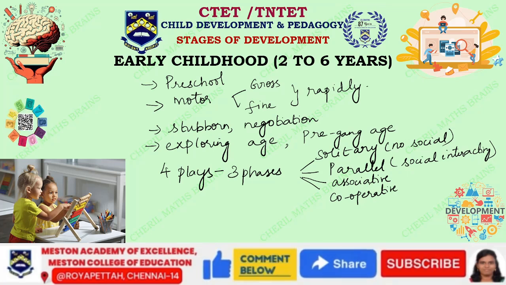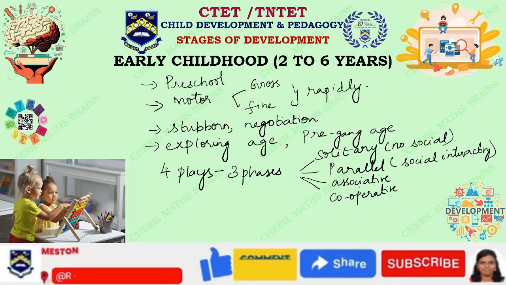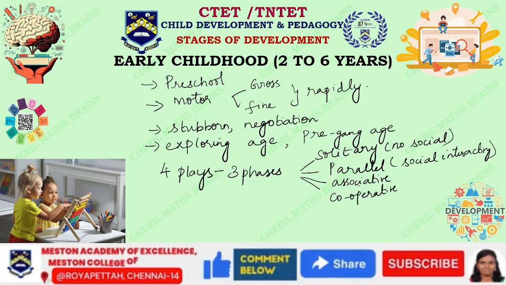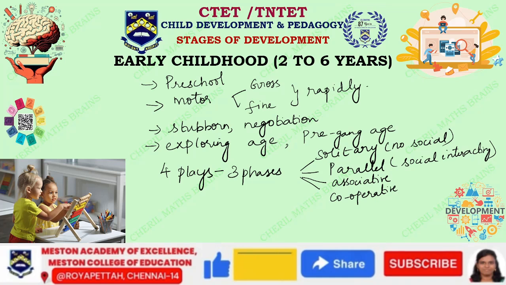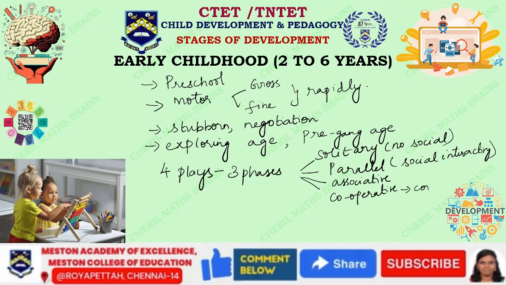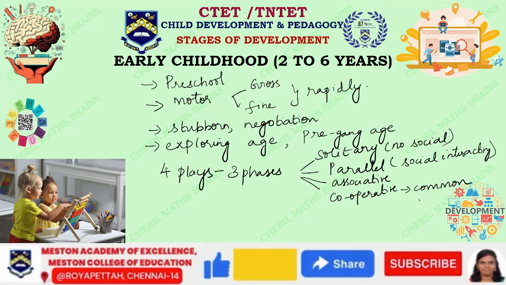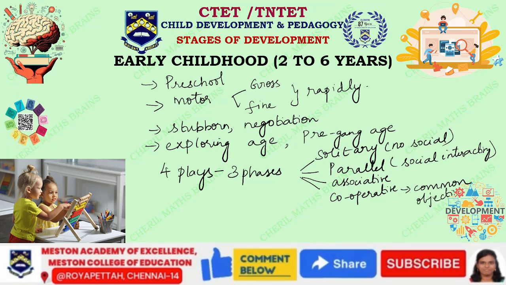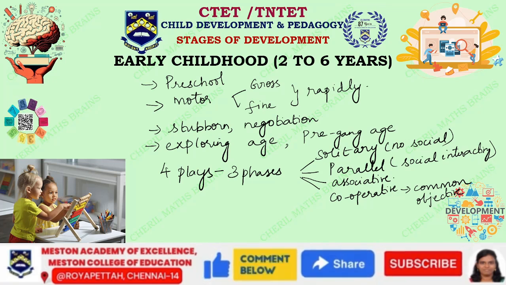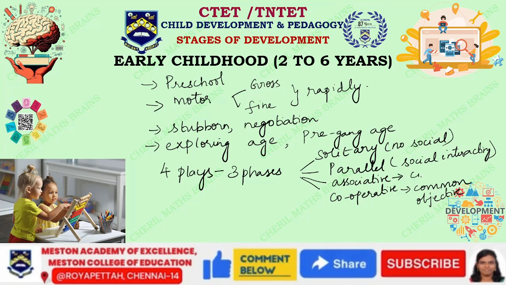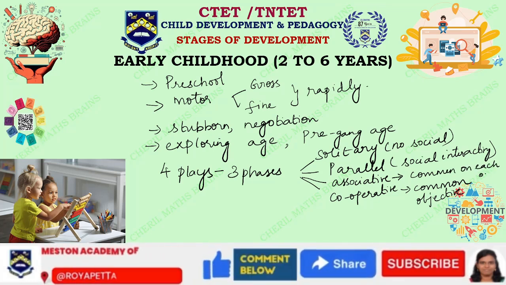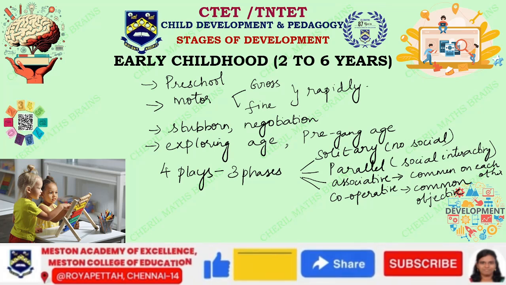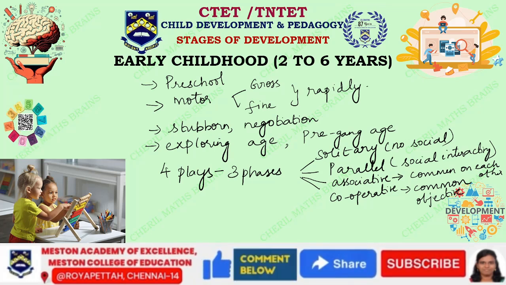So here you can see that in associative play, the child will start to comment on each other. The child will start to associate with each other's conduct and try to understand what is going on. In cooperative play, the children tend to have a common objective, and the child will be able to act accordingly. Here, the child will be able to comment on each other. So these are going to be the stages of the early childhood stage of development.